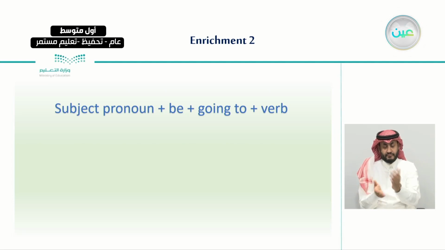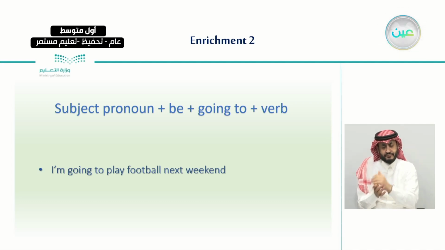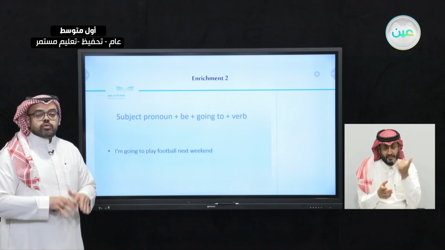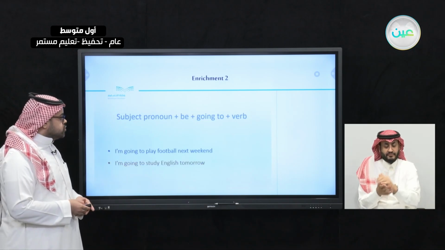So we said that the form of any sentence in the future will be subject pronoun plus a verb to be plus going to plus a verb. So subject pronoun, which is I, and verb to be, which is am, and going to, as we can see here, and then a verb, which is play. I'm going to play football next weekend. And we said that it's very important that we know how to form a sentence that talks about the future.